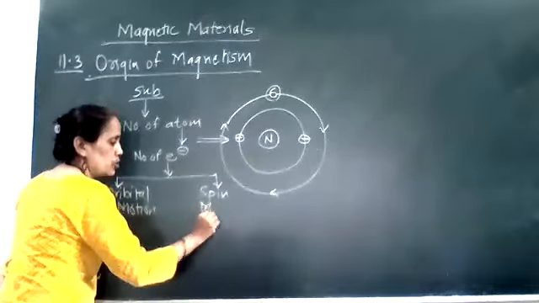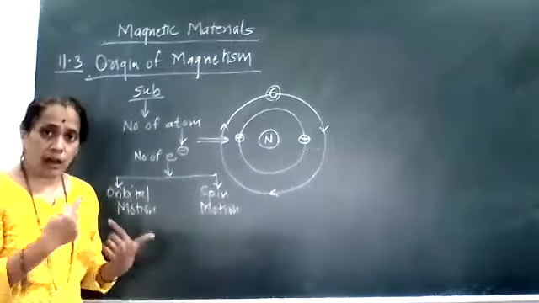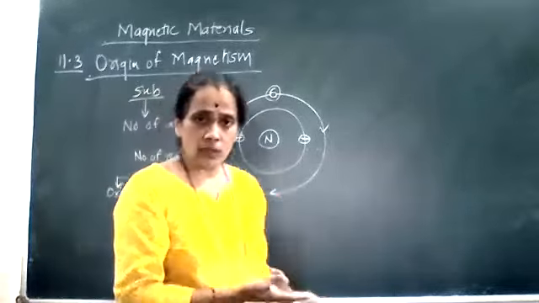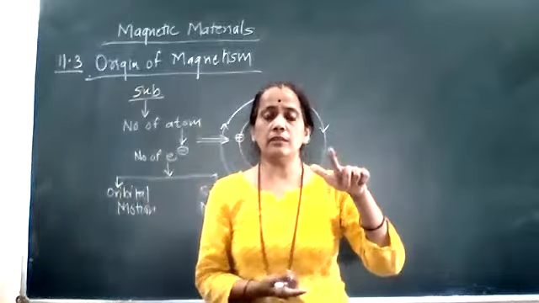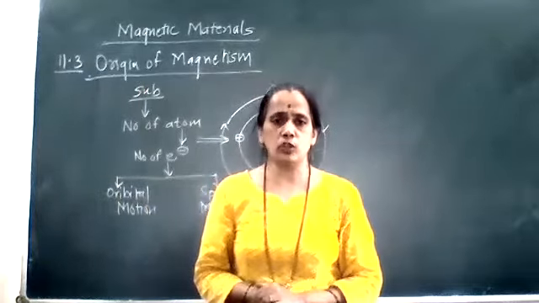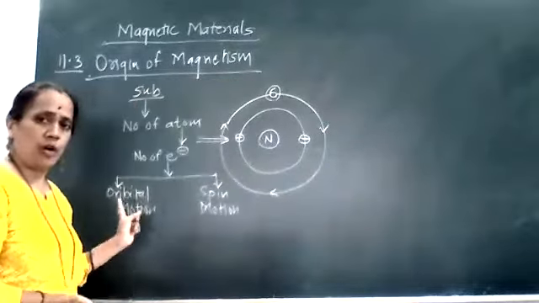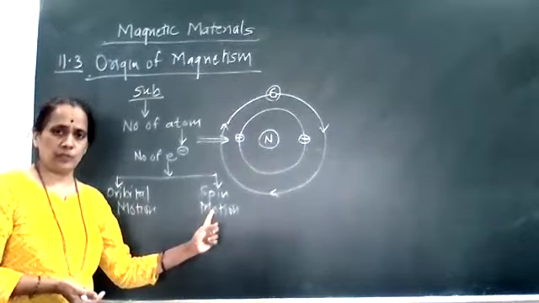So there is a spin motion. Like our Earth: Earth is rotating around the sun in its orbital path, and Earth is also rotating around itself. That is the spin motion. Similarly, the electron has these two motions, orbital motion and spin motion.